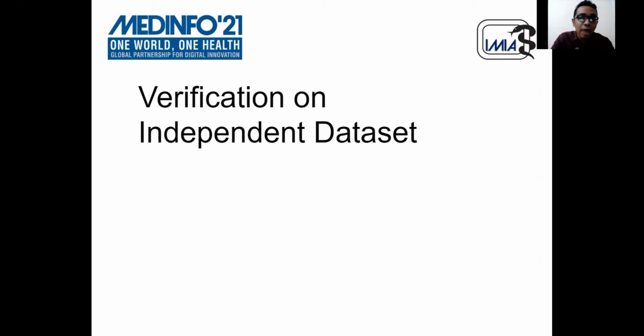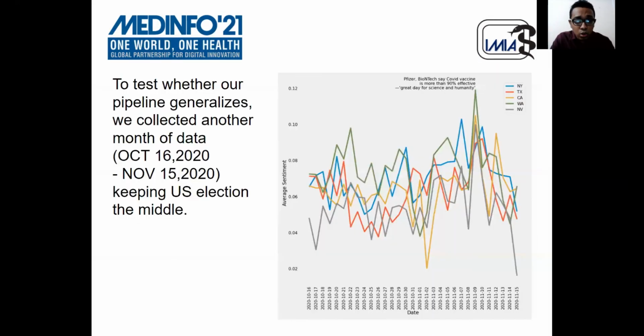So to verify our claim on a different independent dataset, we collected another dataset from October 16 to November 15, over a 1 month period, and tried to use the same pipeline to analyze those tweets and see if our pipeline can catch the public emotion.